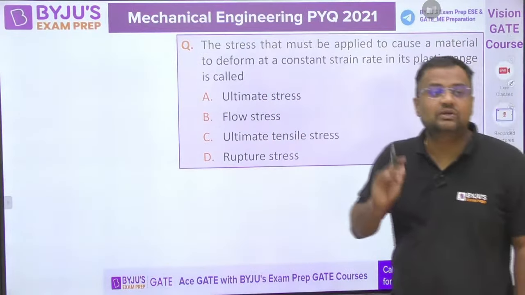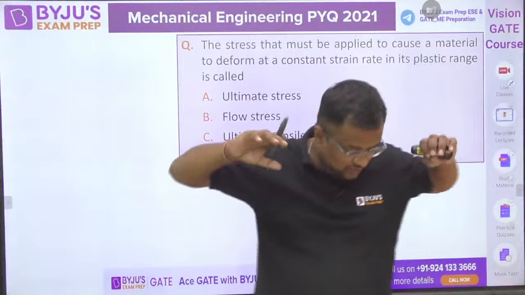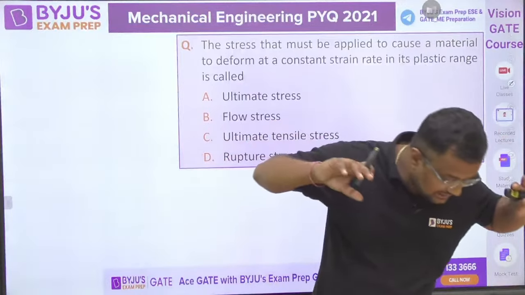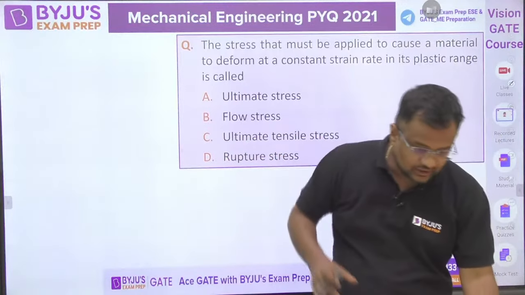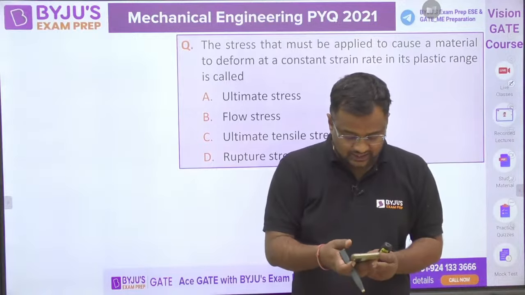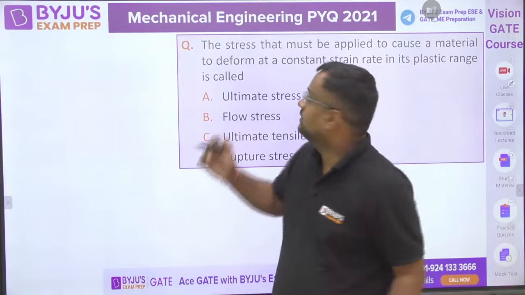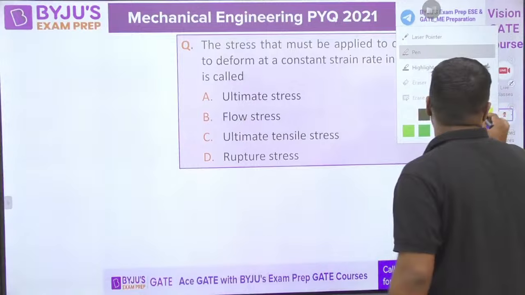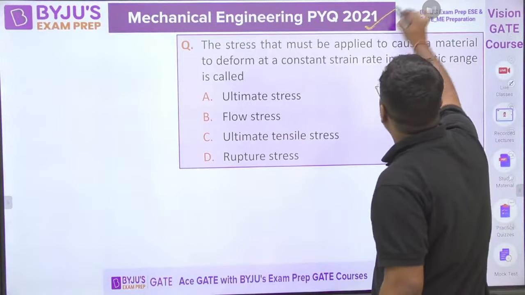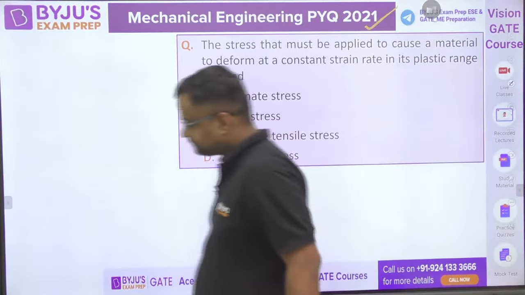Now guys, we are not doing any random paper. We are doing the PYQs of 2021.